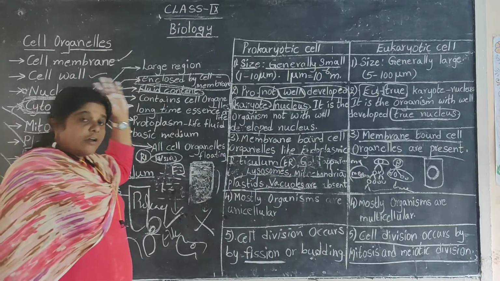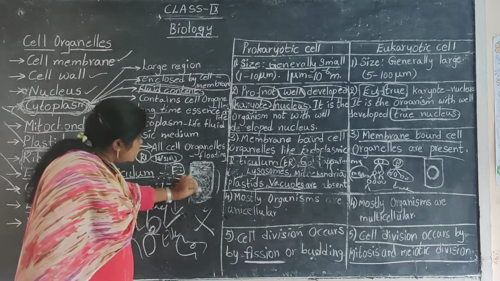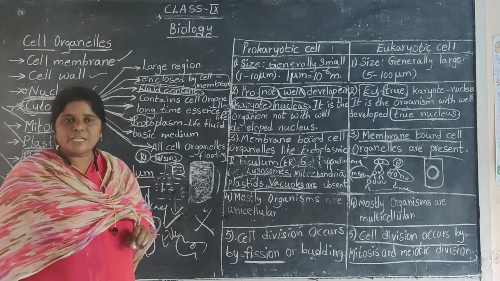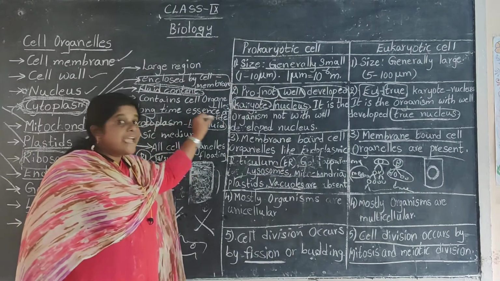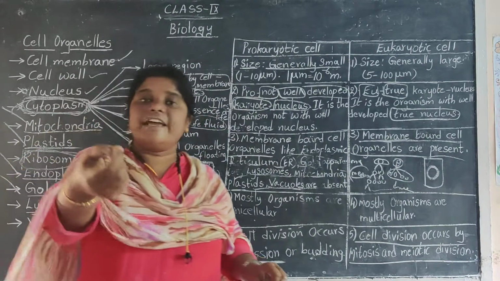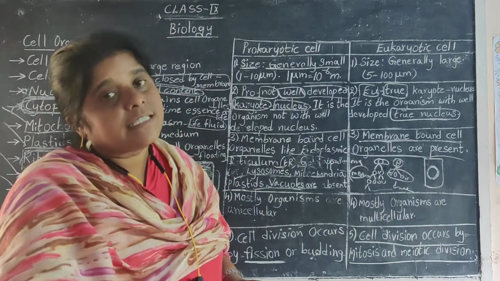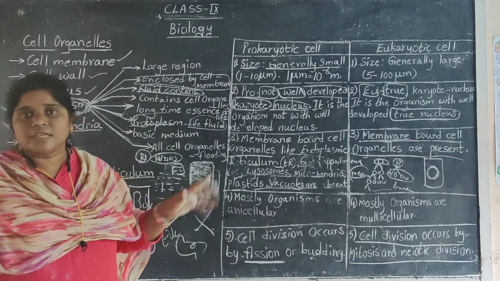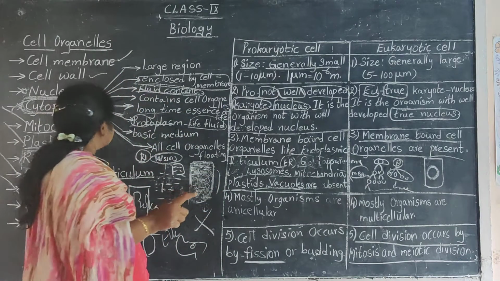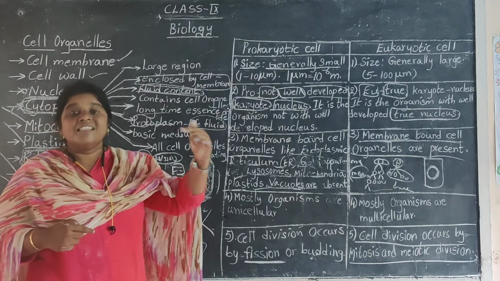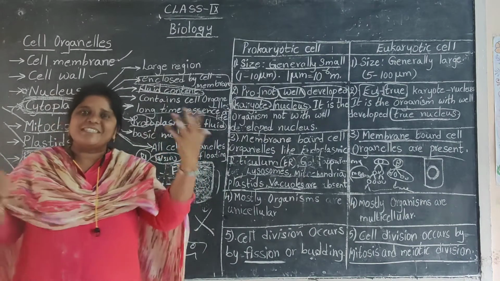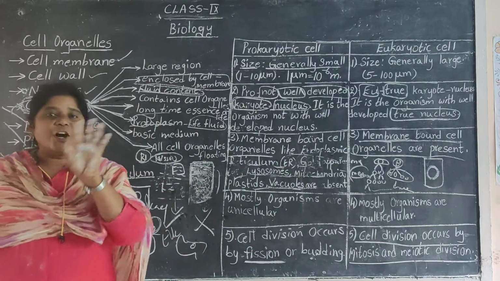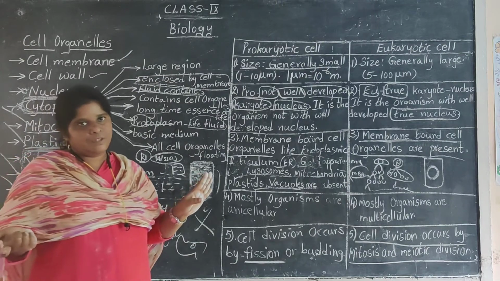So long ago, they named this cytoplasm as protoplasm. Proto means life. So protoplasm means life fluid. They used to say that it is life fluid which is giving life to the cell. But later on, after several investigations, they thought that it is not giving life to the cell, but it is acting as a medium for all the cell organelles. So they changed it to cytoplasm. That is, cyto means cell, plasm means fluid. So cytoplasm means cell's fluid, not life of the cell. You got my point?